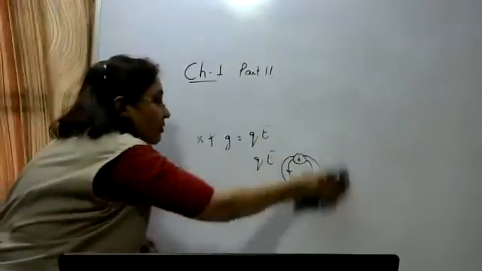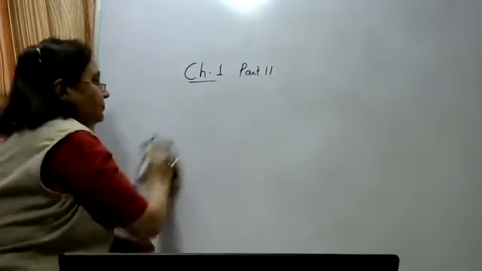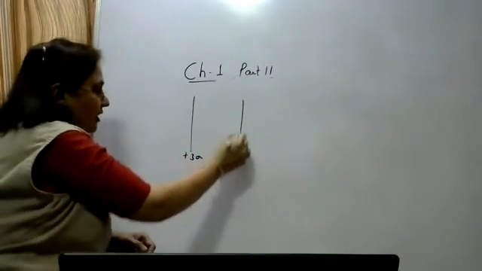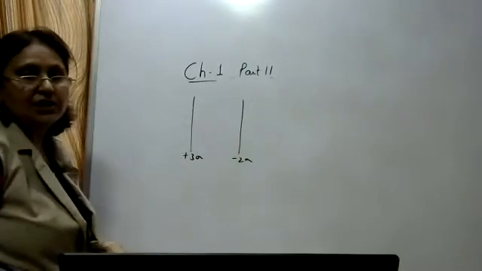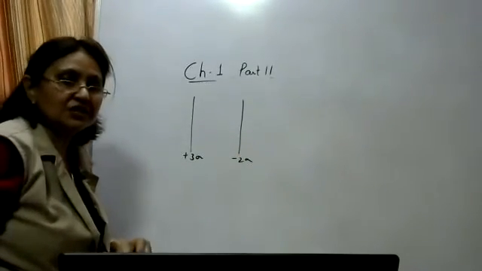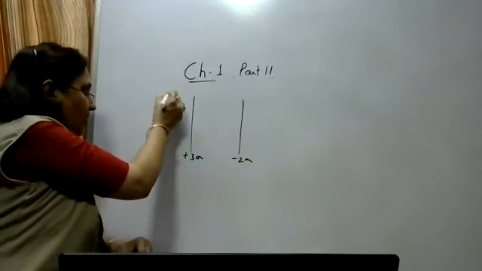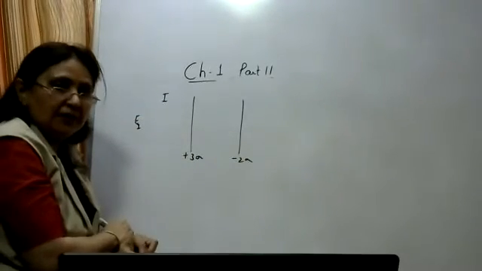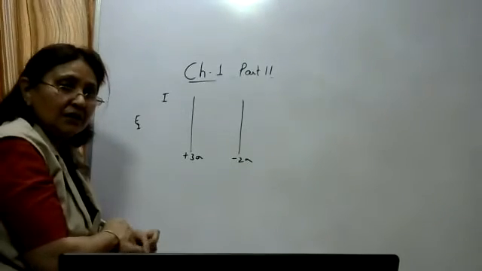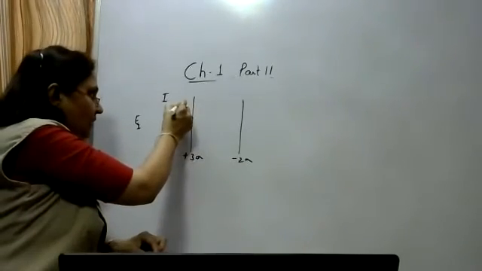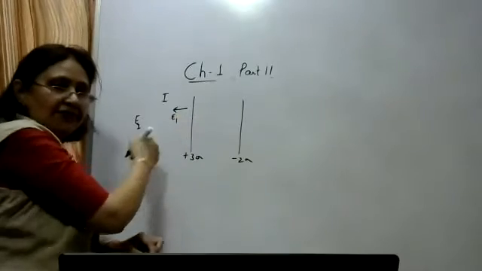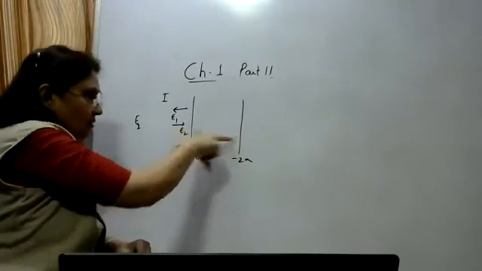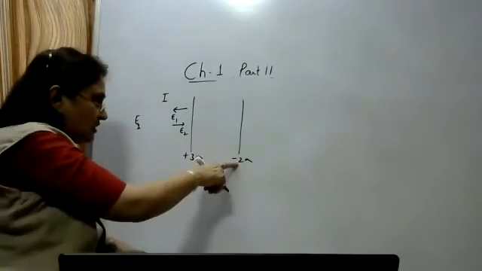One question I had given you day before yesterday: plus 3 sigma over here, minus 2 sigma over here. You have to find out the electric lines of forces in all the three regions. In the first region, due to plus charge, plus 3 sigma, it is having positive charge uniformly. What will be the direction of the electric field line? Away from the positive charge. Due to the second charge, the electric field will be towards the negative charge, towards the second sheet.